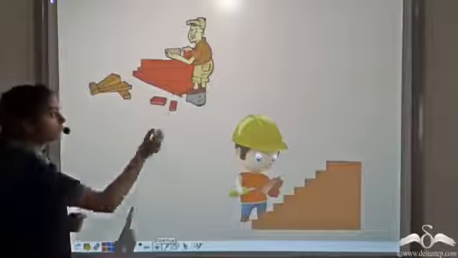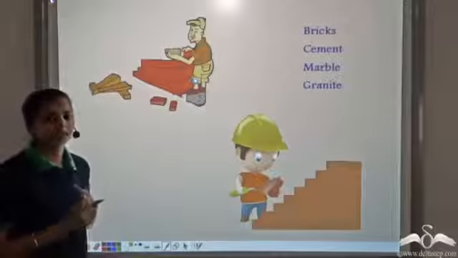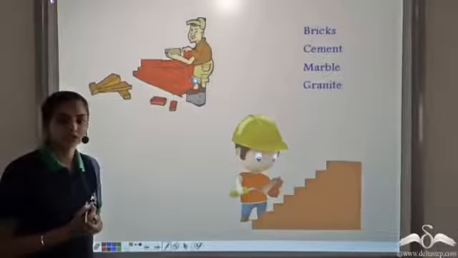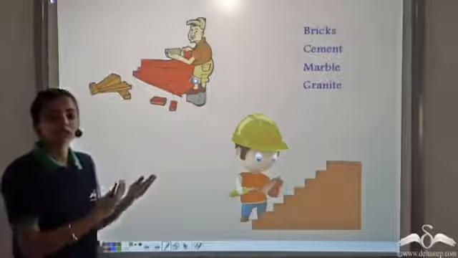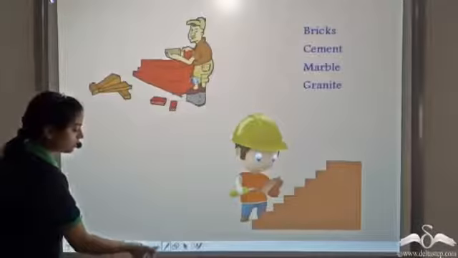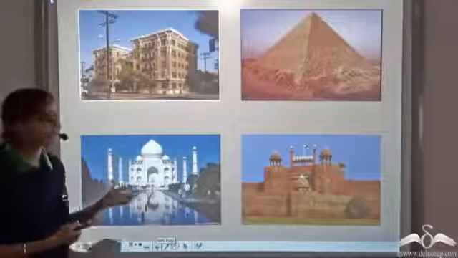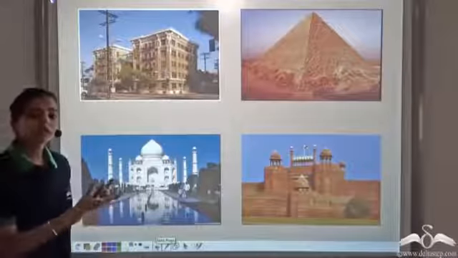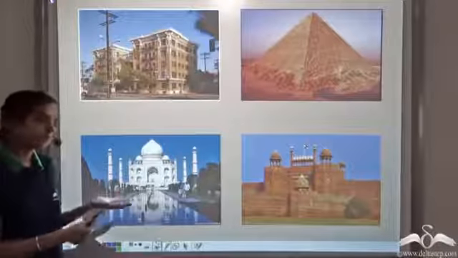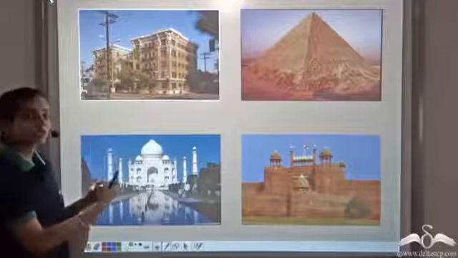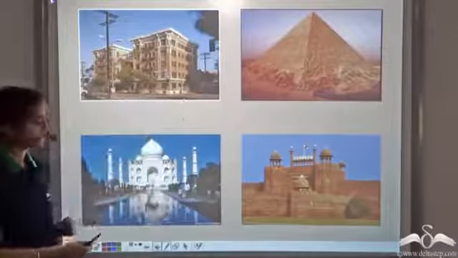Alright, say we are given 4 materials: bricks, cement, marble and granite. And we have to make different structures of buildings from these. Just by rearranging these 4 materials in different forms, you can form a number of different structures. You can form buildings, pyramids, Taj Mahal, fort. The basic materials remain the same, that is the bricks, granite, marble, cement. But a different rearrangement of these particles enables you to form a number of different structures.